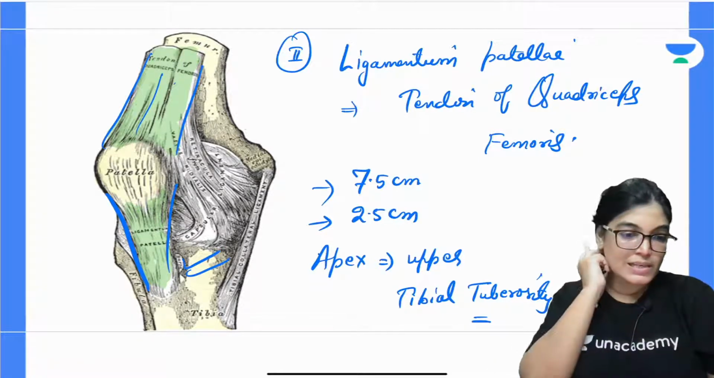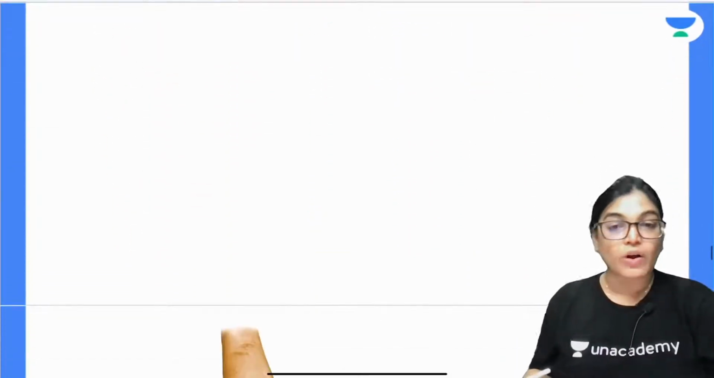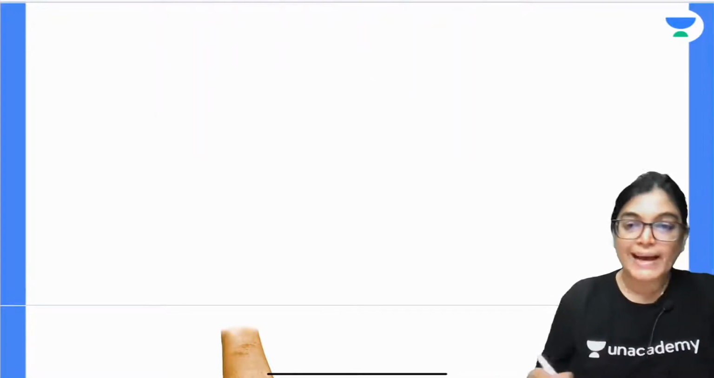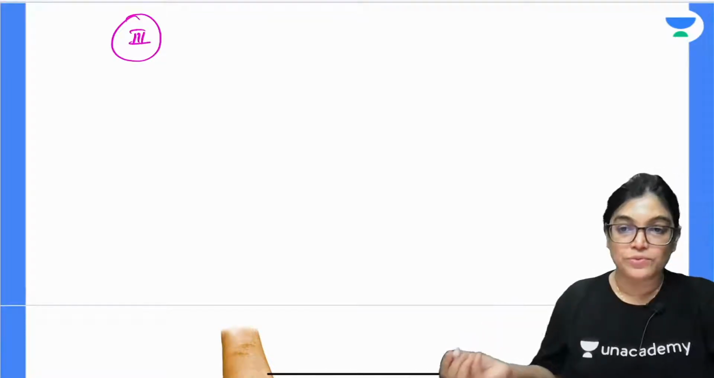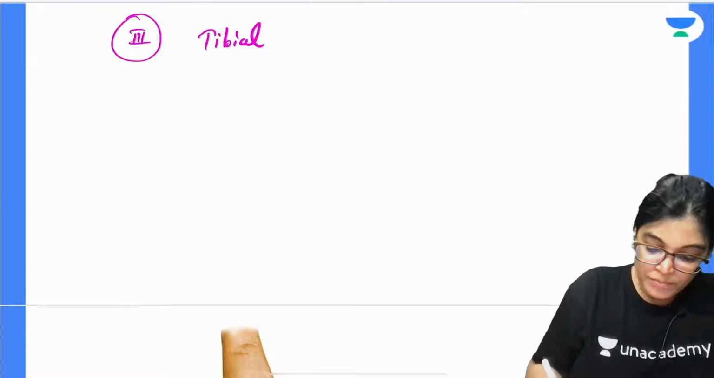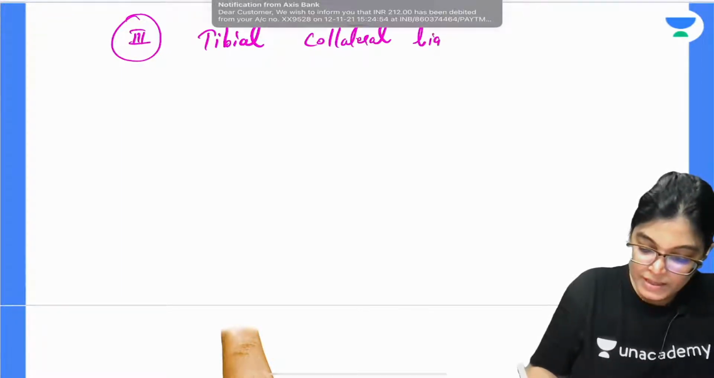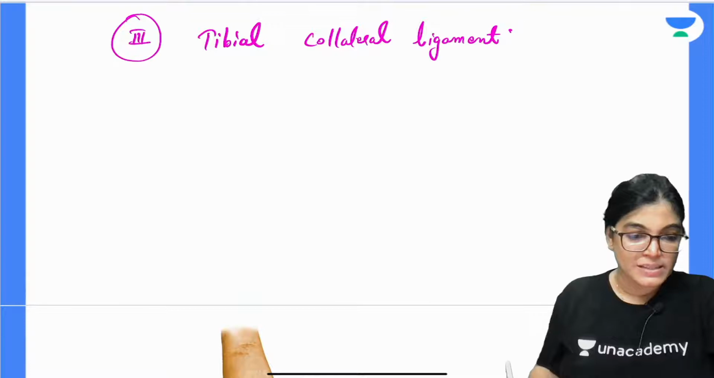So this is about the ligamentum patellae. What is the next ligament? We will talk about the collateral ligaments. We have two collateral ligaments. So let's focus on the third ligament, the tibial and fibular collateral ligament. Firstly I would like to describe the tibial collateral ligament, also called the medial collateral ligament, which lies on the medial aspect.